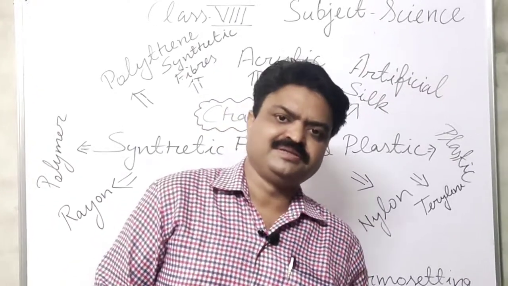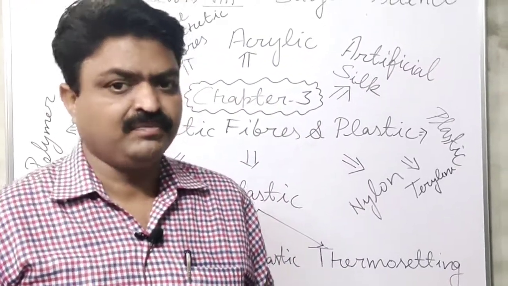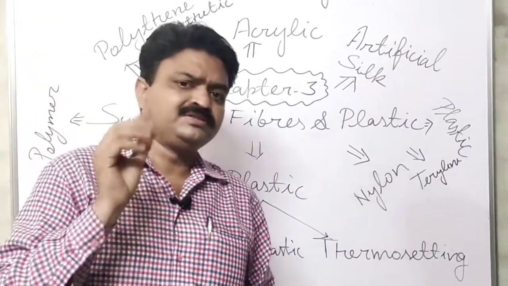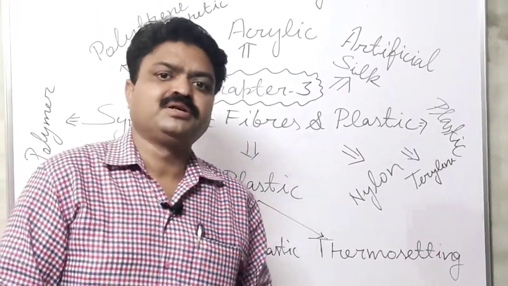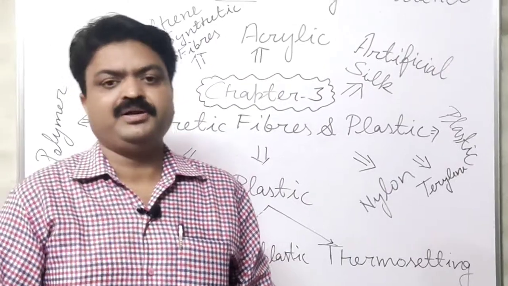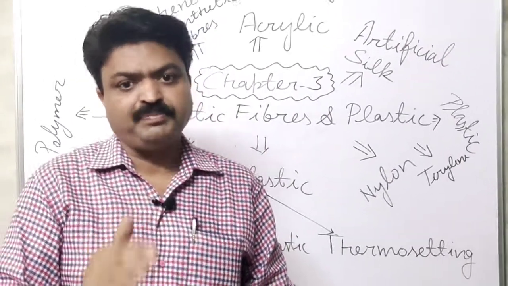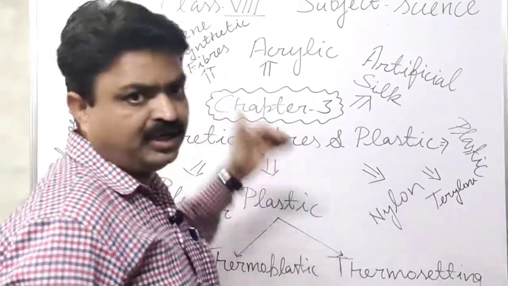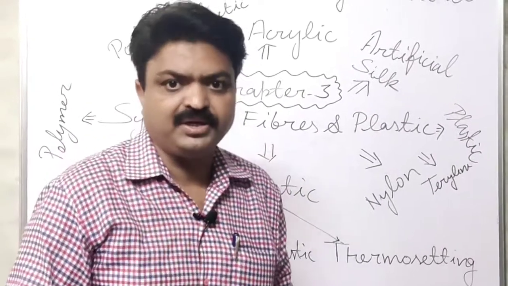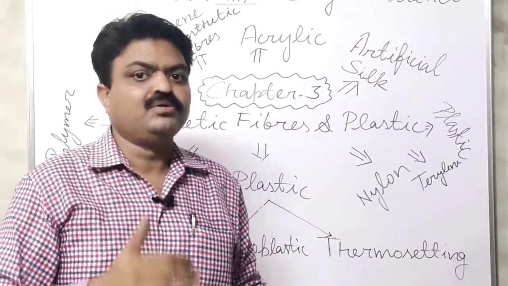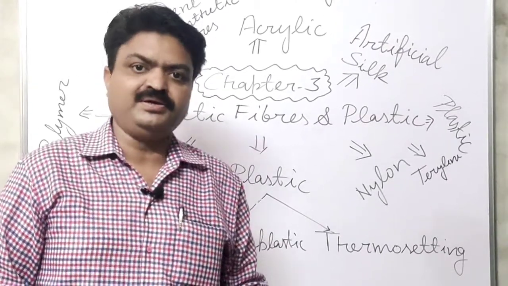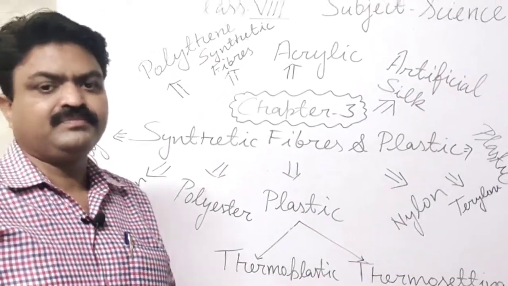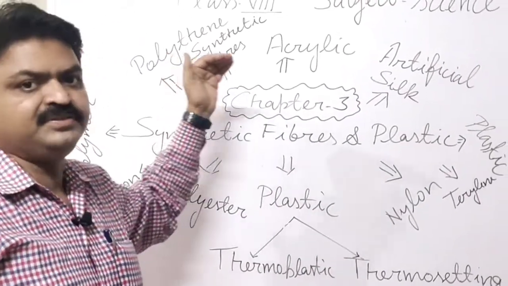Everyone, today we will discuss the keywords of chapter 3, student. So the first keyword that we will discuss is synthetic fibers. What are the synthetic fibers, friends? Synthetic fibers are the smallest units of the petrochemicals from which the synthetic clothes or the man-made clothes are prepared, and these fibers are prepared in the industry, student, and they are known as artificial fiber.